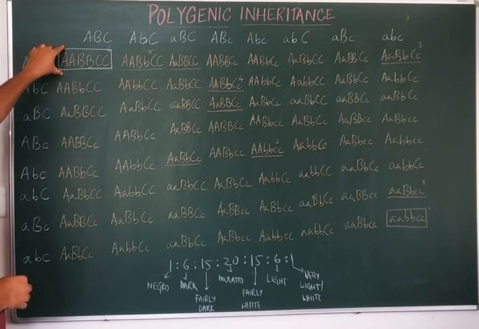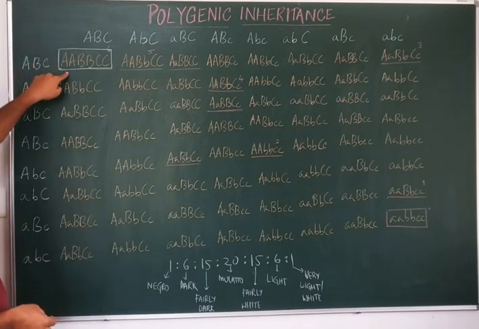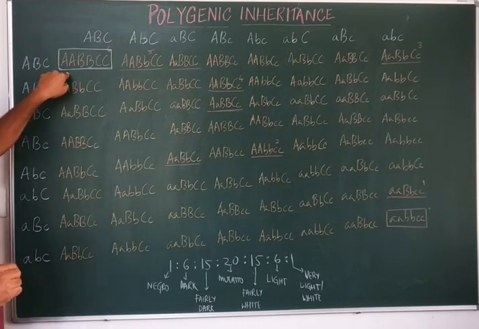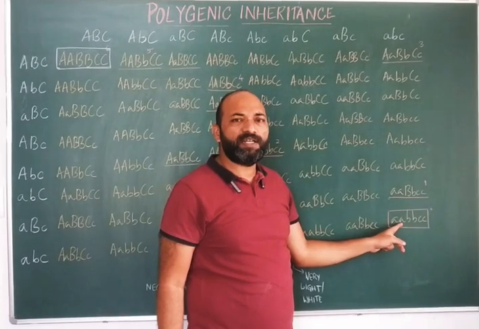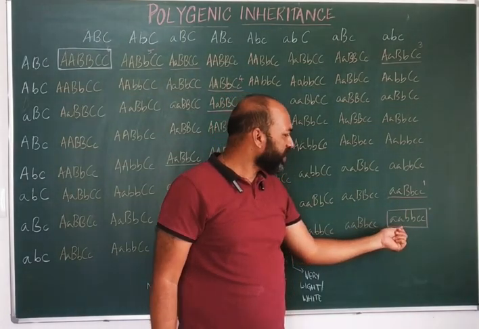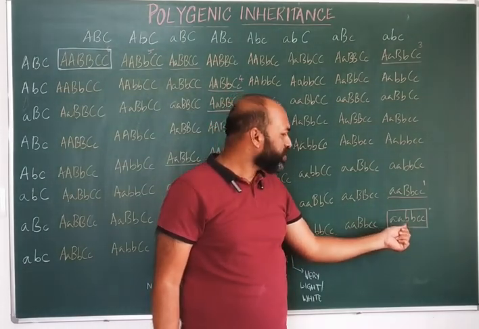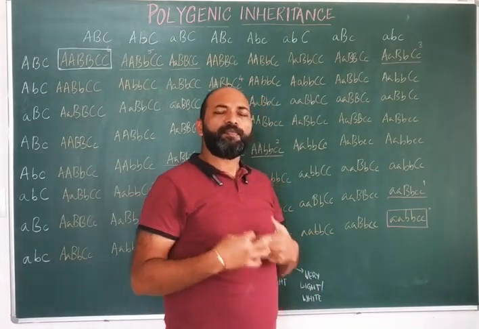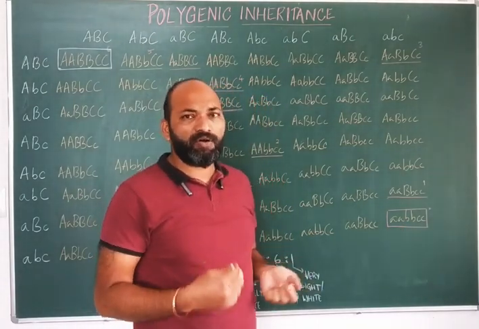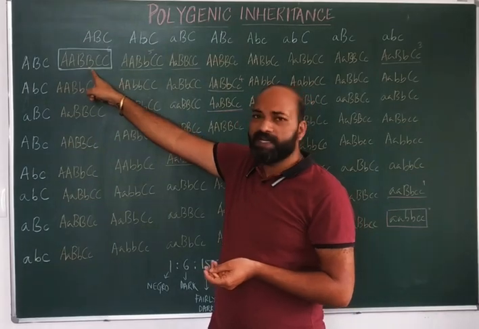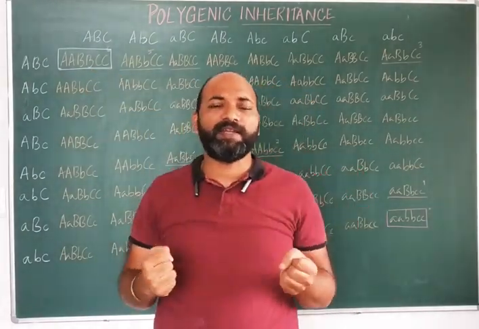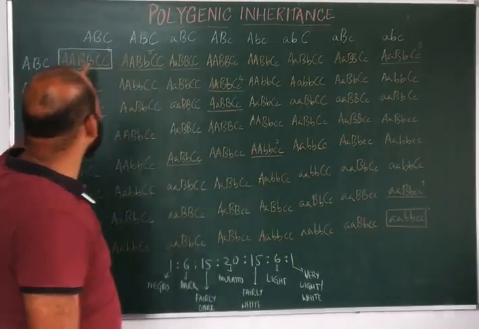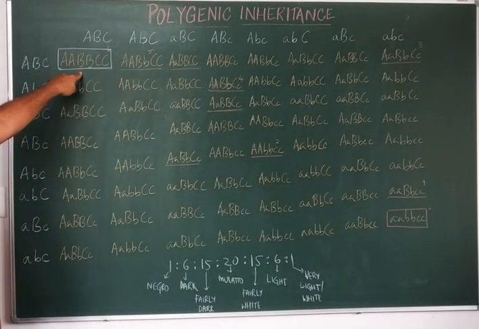So when all the dominant alleles for skin color are present, the individual is said to be the negro. And in the corner, if you see here, all are the recessive alleles for the skin color. So there is no melanin here at all. So these individuals will be very light or white or caucasoids. When all the dominant alleles are present, a higher concentration of melanin will be formed, thereby these individuals will be extremely dark.